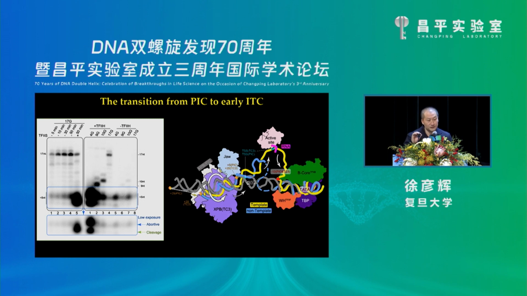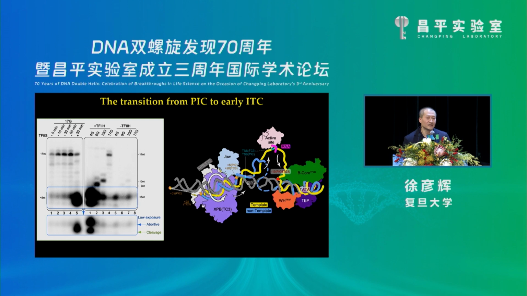By comparing the structures of PIC and early ITC, we can propose a model of promoter opening. TF2H has a DNA translocase subunit, XPB. Upon ATP hydrolysis, XPB could pump the template strand, colored in yellow, about 13 nucleotides into the active site of PAL2.